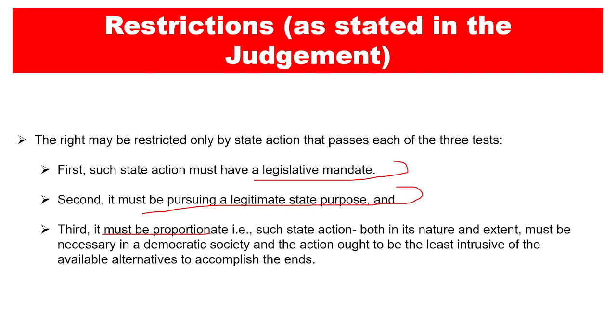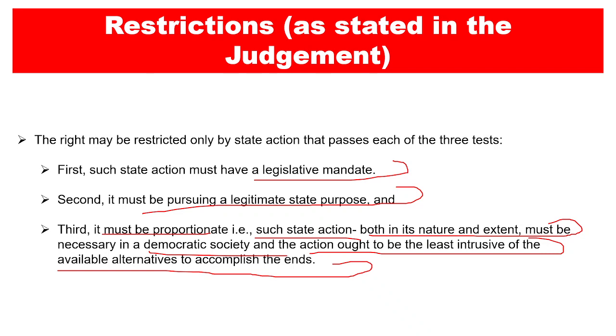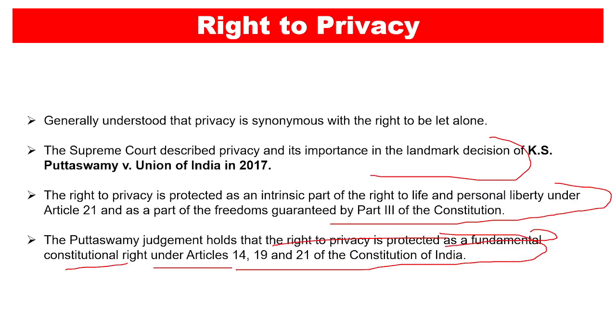That is, such state action, both in its nature and extent, must be necessary in a democratic society, and the action ought to be the least intrusive of the available alternatives to accomplish the ends. And if the test of proportionality is passed, then your privacy can be restricted, right? But these are some of the special cases, for example, national security. But most of the time, your right to privacy prevails over everything else, right?